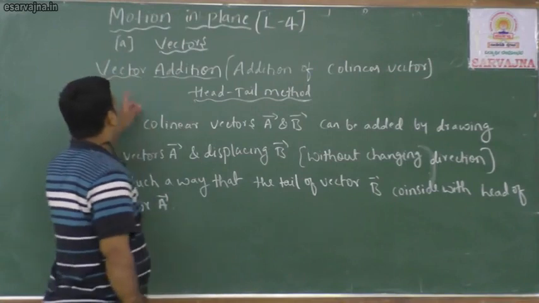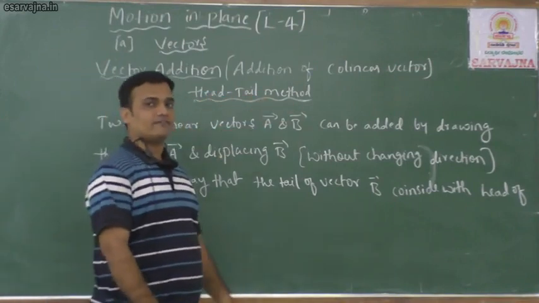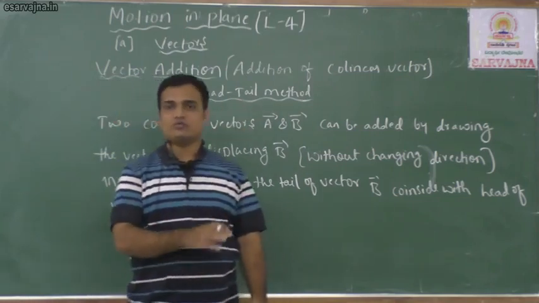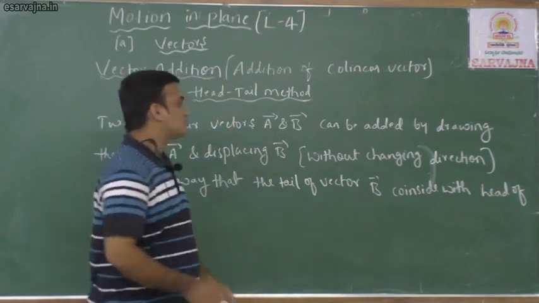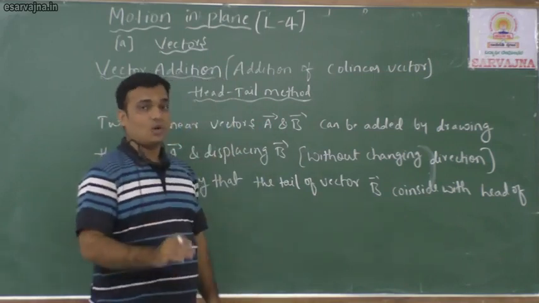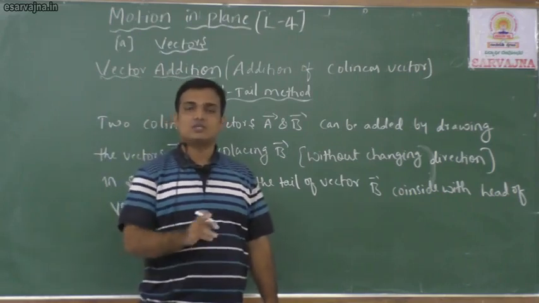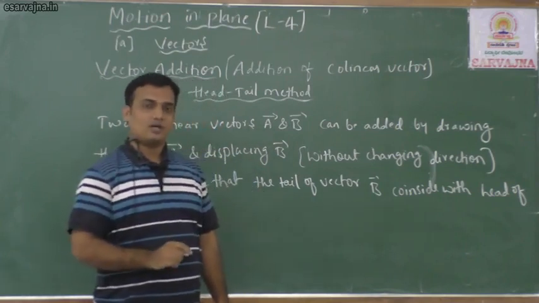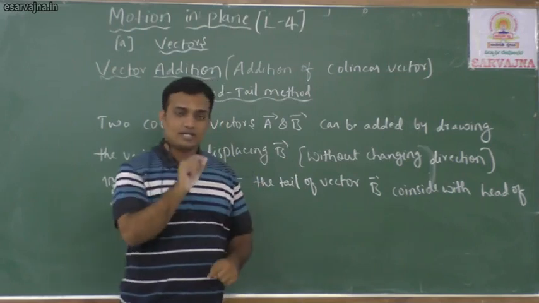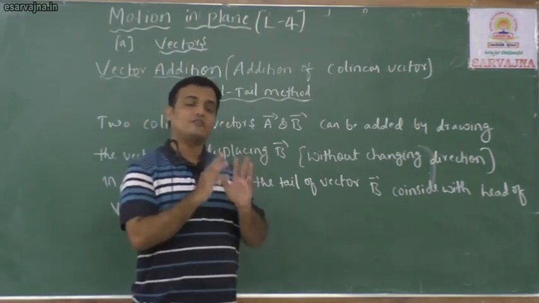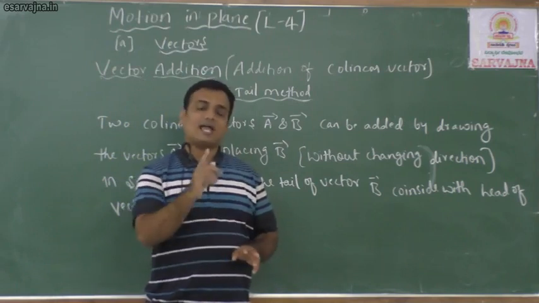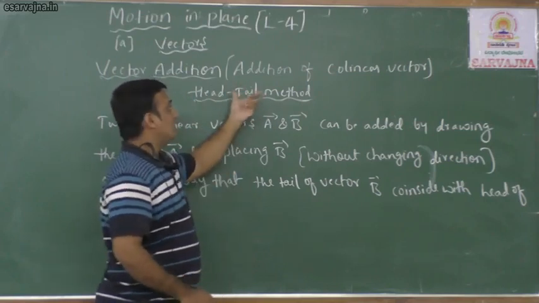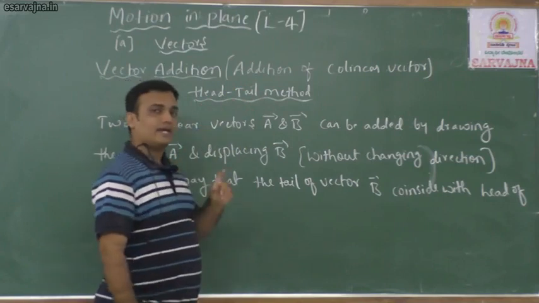So listen, vector addition of two collinear vectors by the head-tail method. If you want to add any two vectors or more than two vectors, you should always use the head-tail method. While finding the angle between two vectors, we used two methods, the head-head method or tail-tail method. Where the tails of two vectors are connected, you can find the angle there. Where the heads of two vectors are connected, you can find the angle between those vectors. Similarly, to find the resultant of addition of two vectors, you should use the head-tail method.